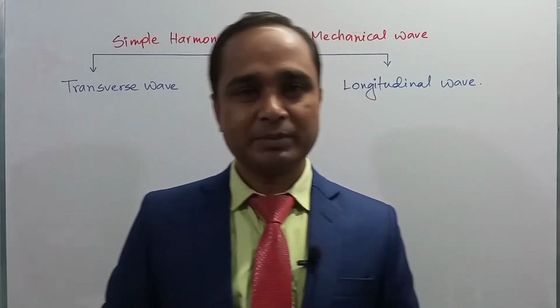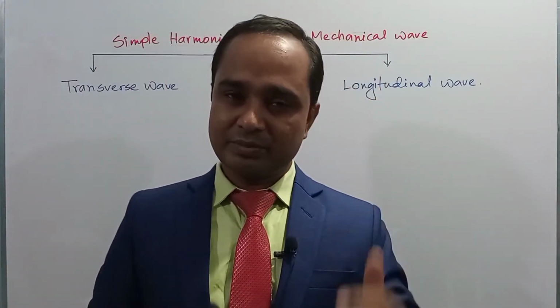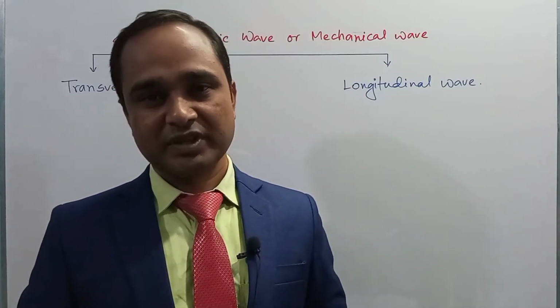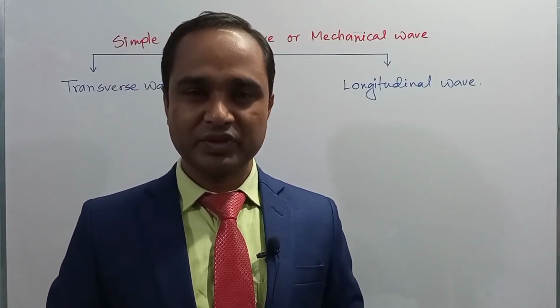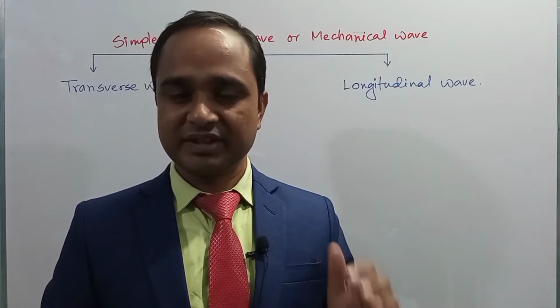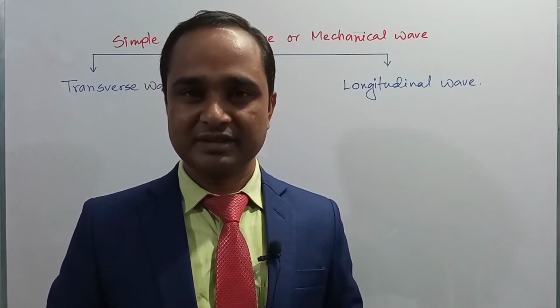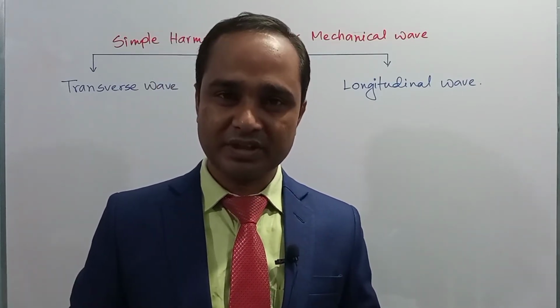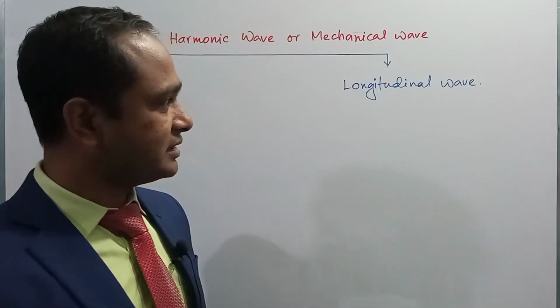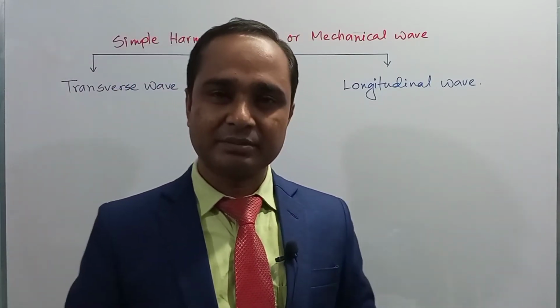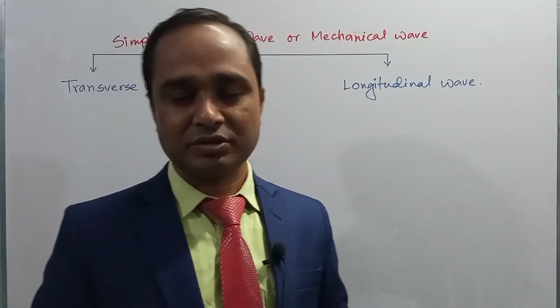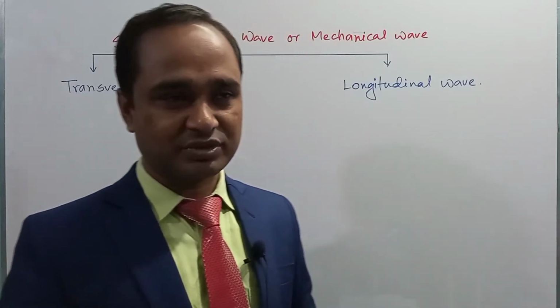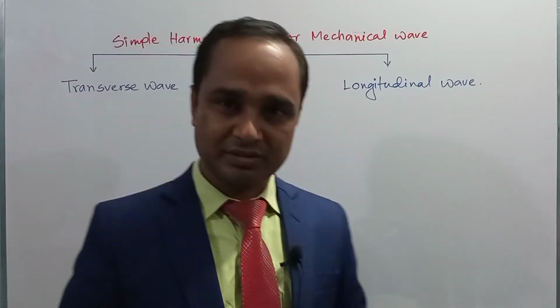If the particles of the wave transmitting medium vibrate normally to the propagation of wave, then this type of wave is known as transverse wave. On the other hand, if the particles vibrate parallel to the direction of propagation of wave, then this type of wave is known as longitudinal wave.